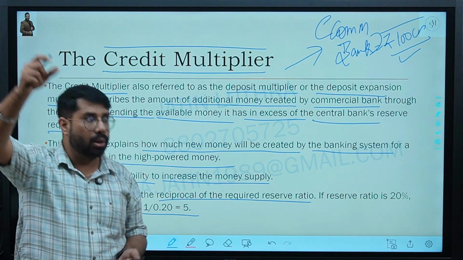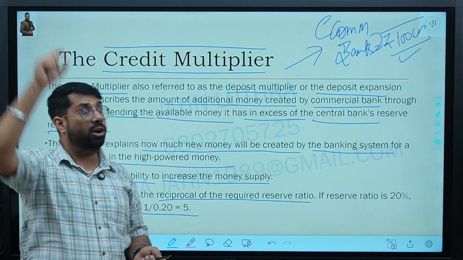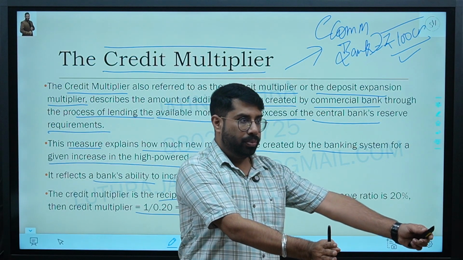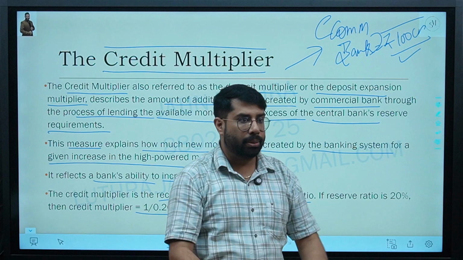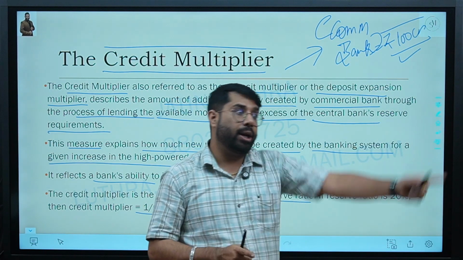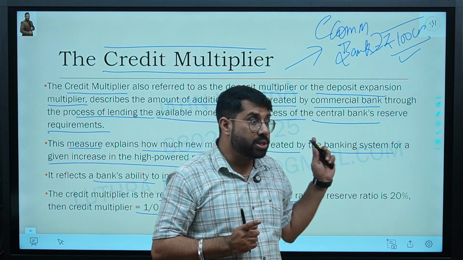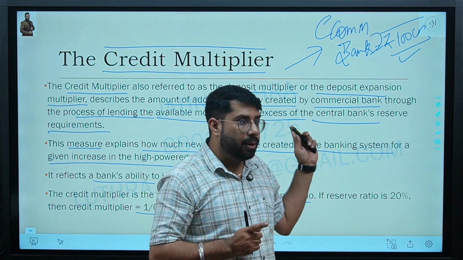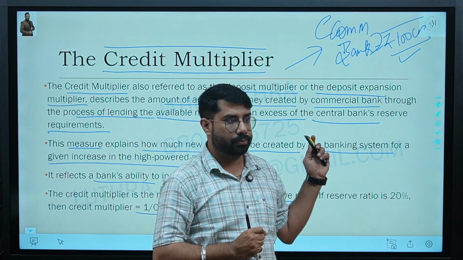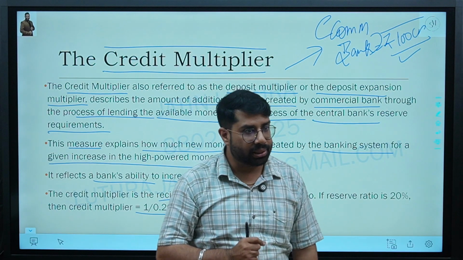Behavior of central bank, behavior of commercial bank, behavior of public. This is the crux, right at the end. This much of money is left with the commercial bank. Now it is up to the commercial bank whether it will lend this money to the public or not. It means here this credit multiplier will be impacted only by the behavior of commercial bank. Are you guys clear?